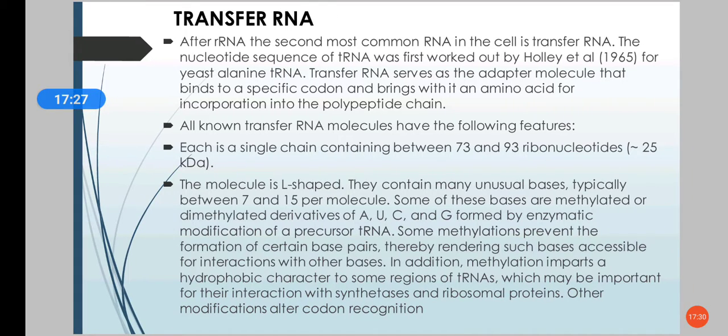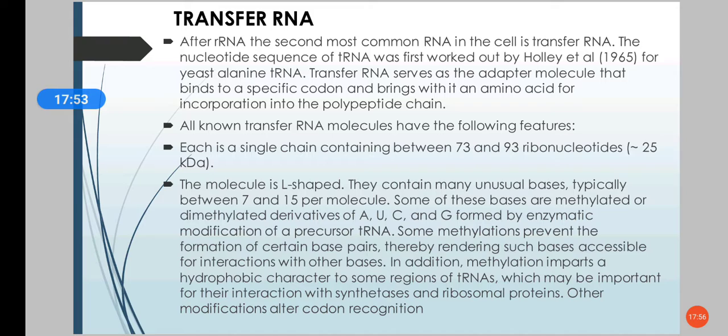The next type of RNA is transfer RNA or tRNA. They are the second most common RNA in the cell. Their nucleotide sequence was first worked out by Holley in 1965. It was from yeast alanine tRNA.